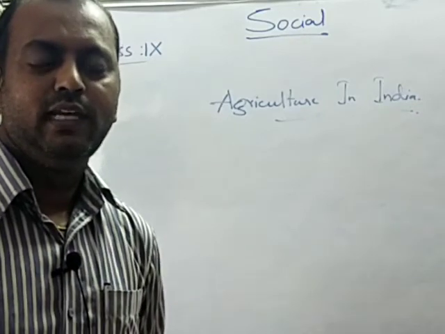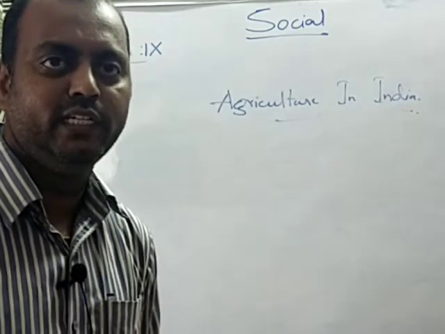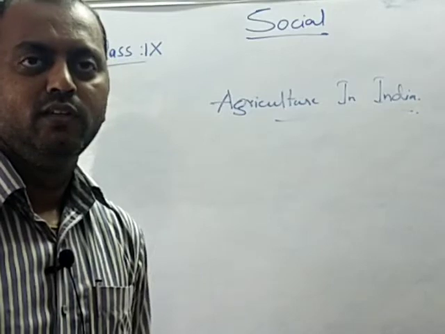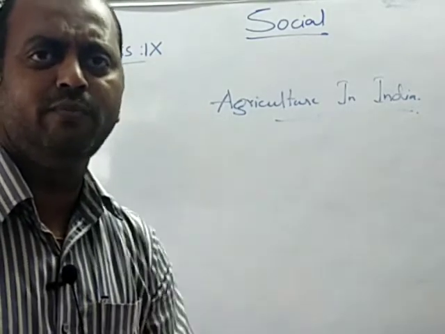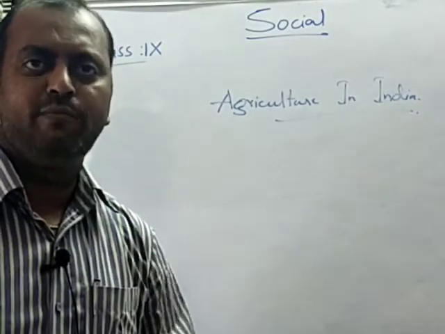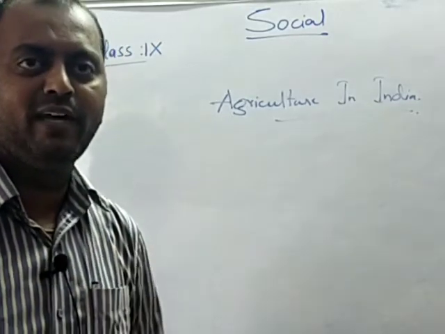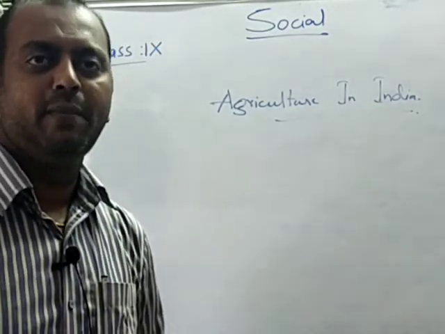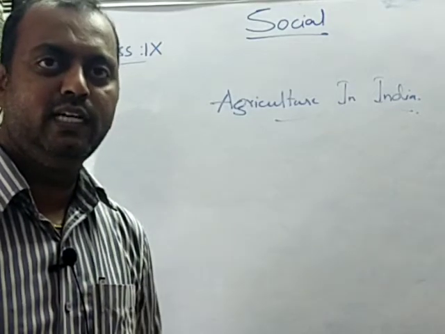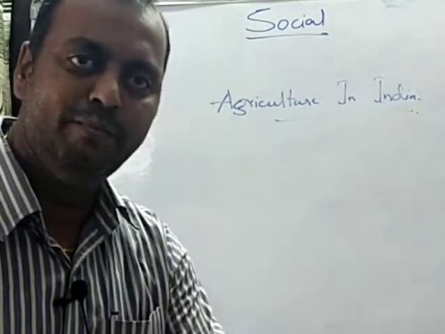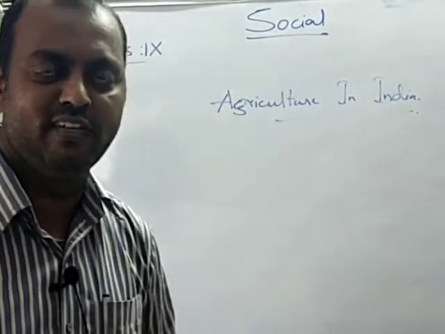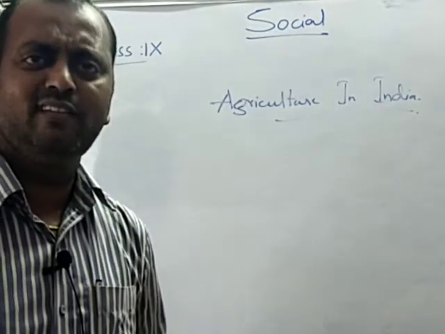Children, in the last class we started a new unit, a new lesson, agriculture in India. So we have seen different forms of agricultural practices that are carried out in the country. We classified them as subsistence farming and commercial farming. We further divided the subsistence farming as simple subsistence and extensive subsistence. And subsistence is nothing but for survival.